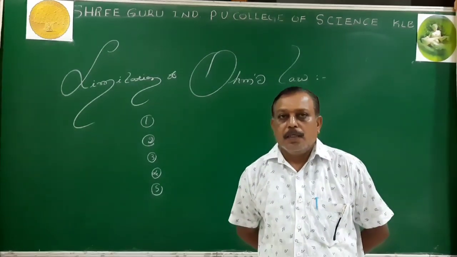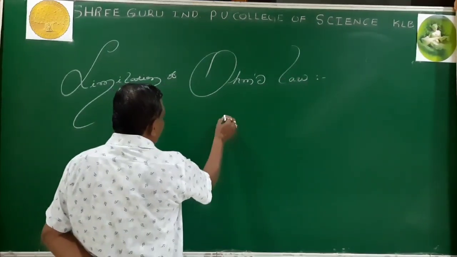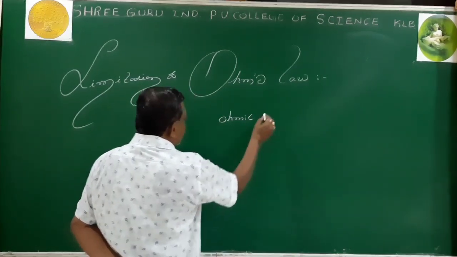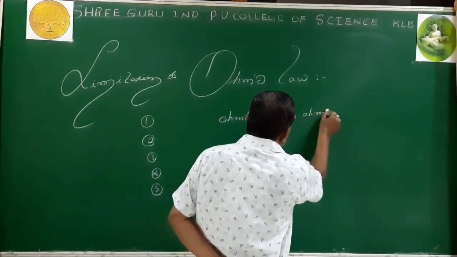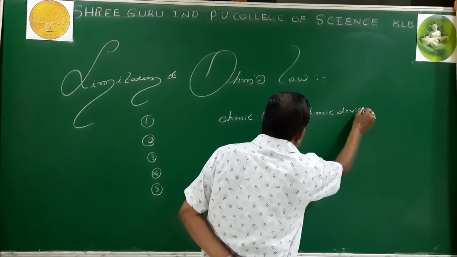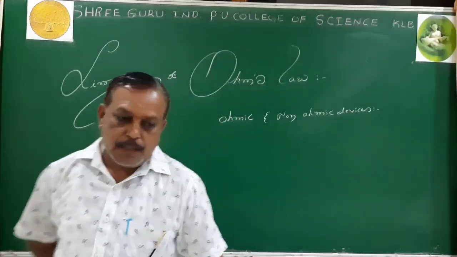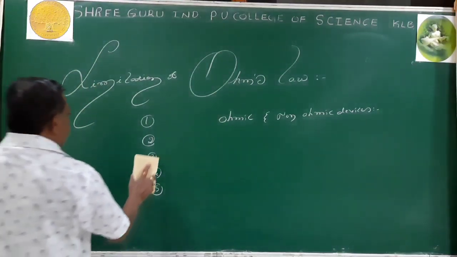Right? Then after that, we come across ohmic and non-ohmic devices. There are so many devices we use in the laboratories and in our day-to-day life for electric and electronic circuits.